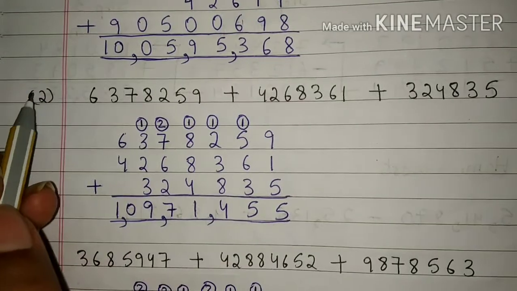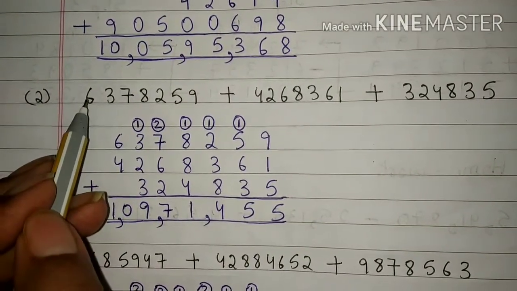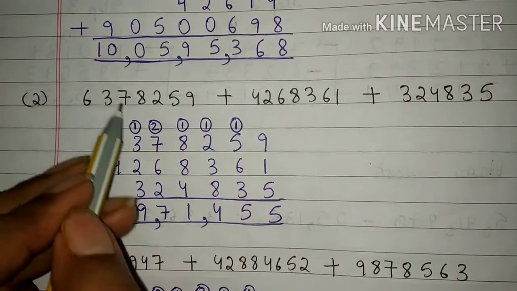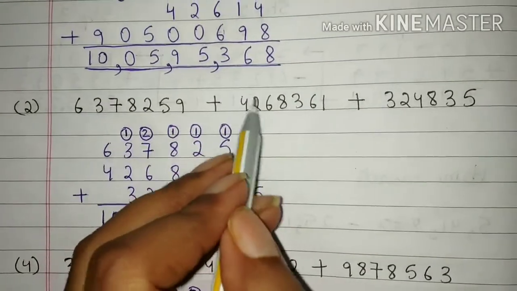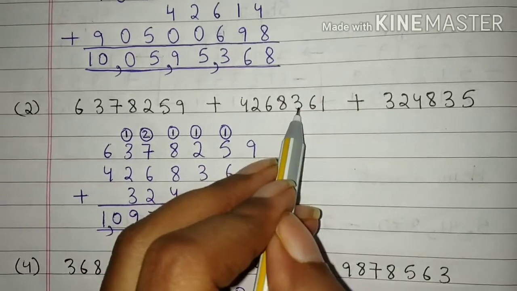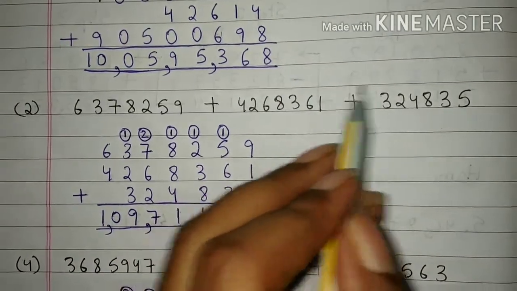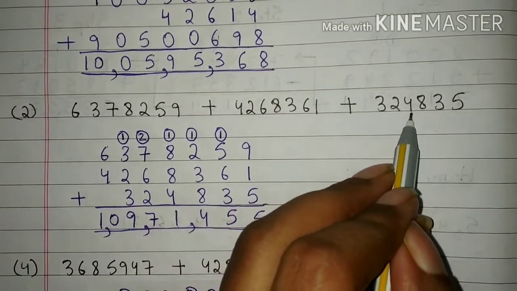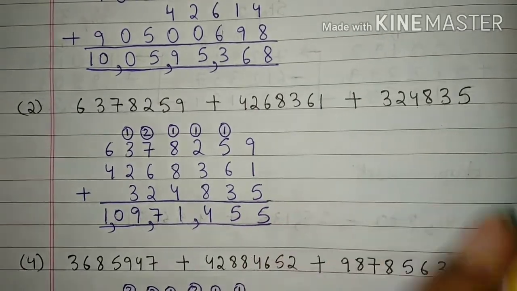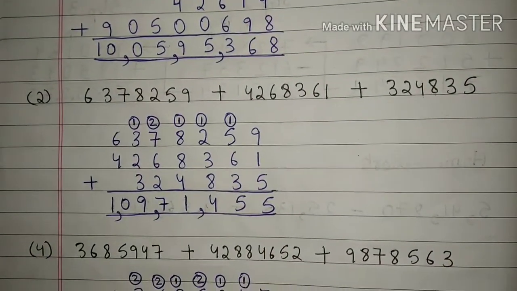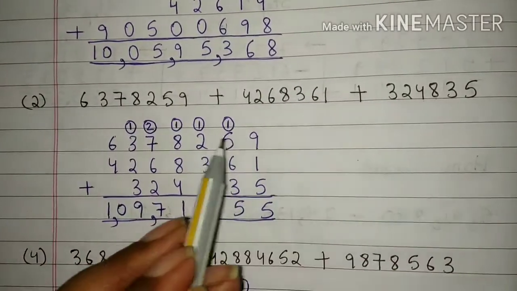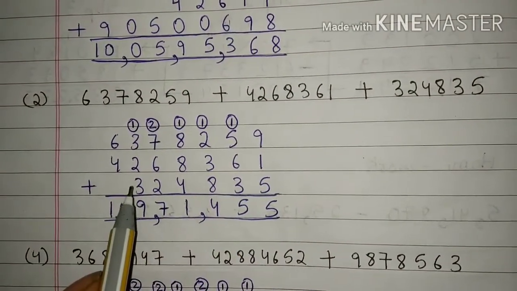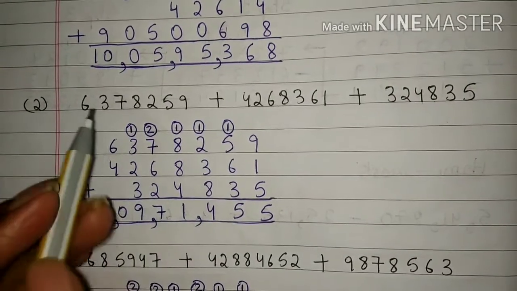Students, now come to question 2. 63,78,259 plus 42,68,361 plus 3,24,835. Students, first we will arrange the numbers in proper columns and after that we will add the numbers.